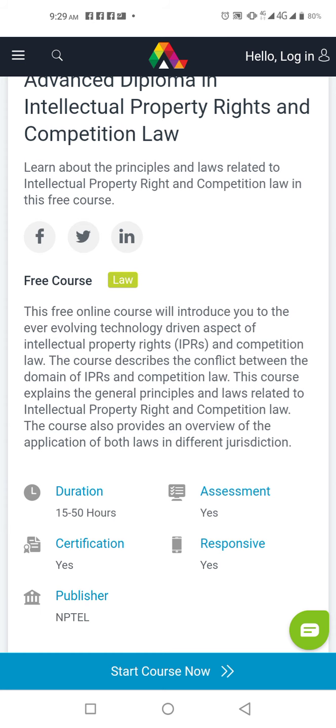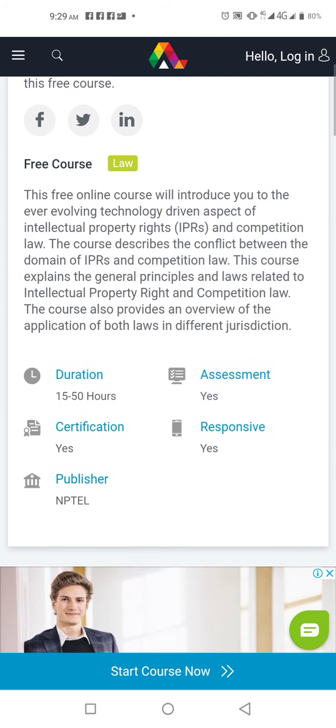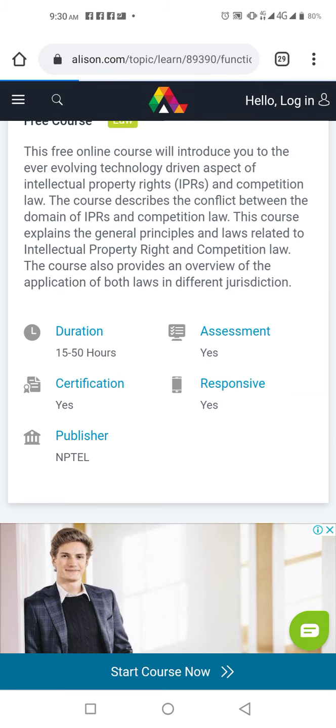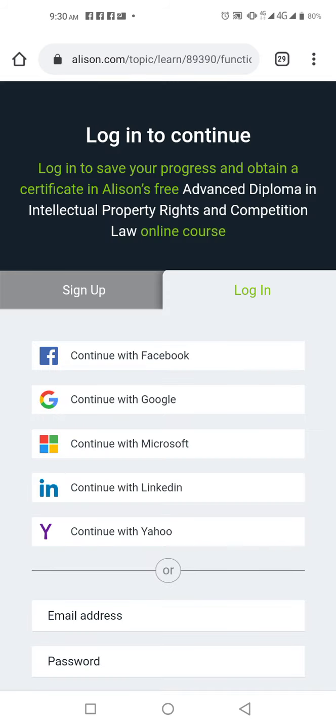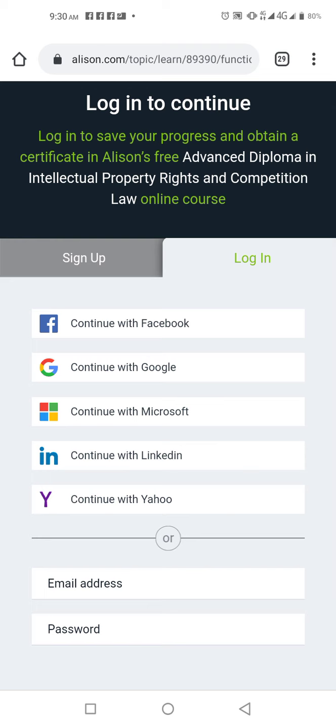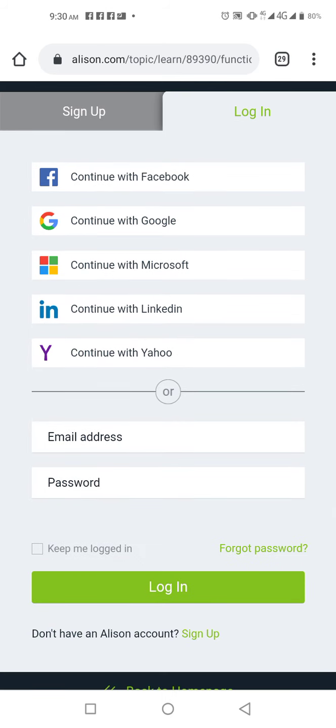If you're interested in this course, all you have to do is just sign up for this course. You just click on start course now, and it will take you to another interface where you will start the course. You will register with either Facebook, Google, Microsoft, LinkedIn, or continue with Yahoo, or you can register with your email and password. Then if you had already signed up, you just log in. So that's how it is.